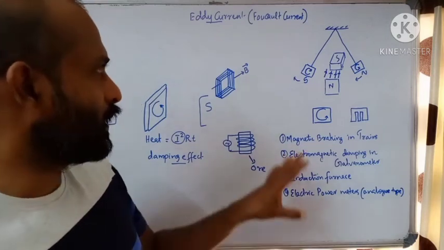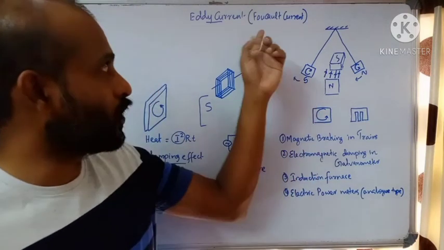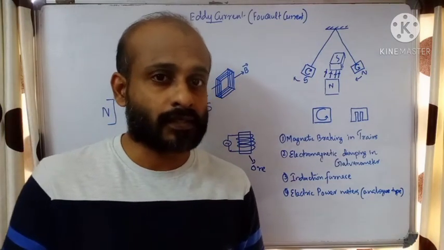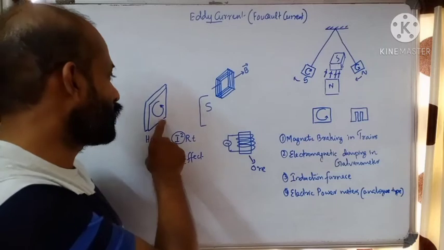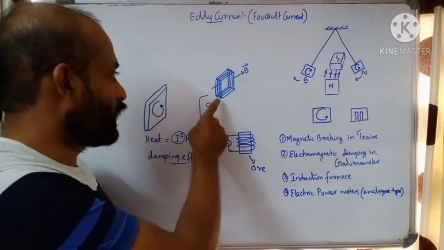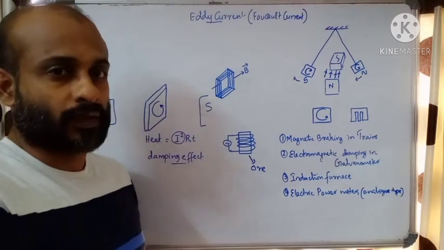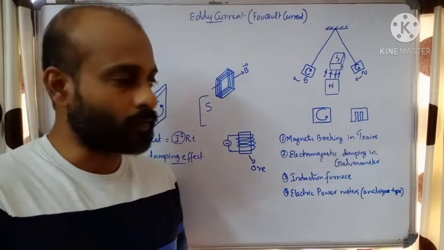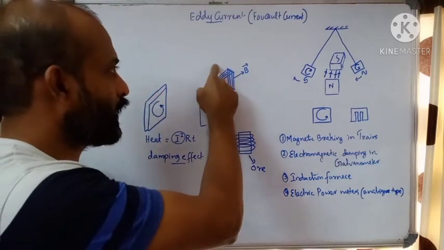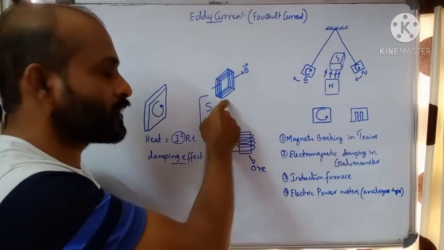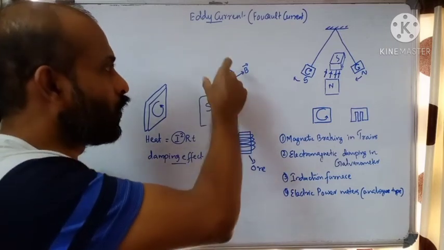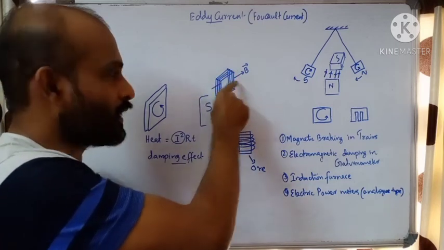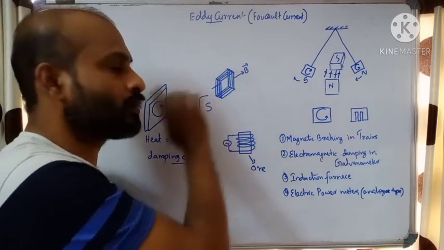Eddy current is otherwise known as Foucault current, based on the name of the scientist. Eddy currents are circulating currents. They are in the plane of the conductor, in a plane perpendicular to the magnetic field. When it is placed parallel, the effective eddy current can be reduced. That's why when we make laminations in the core of transformers or motors, we arrange the laminations such that the plane of the laminations is parallel to the magnetic field.